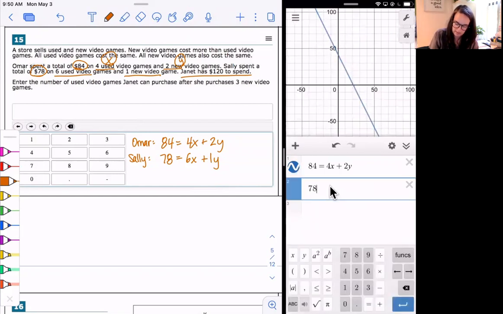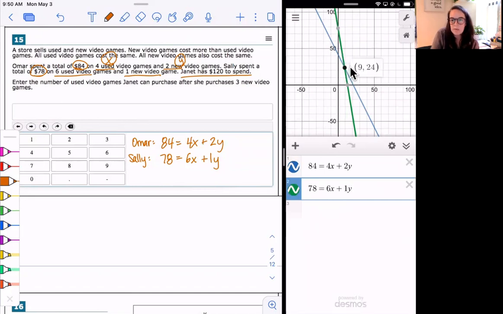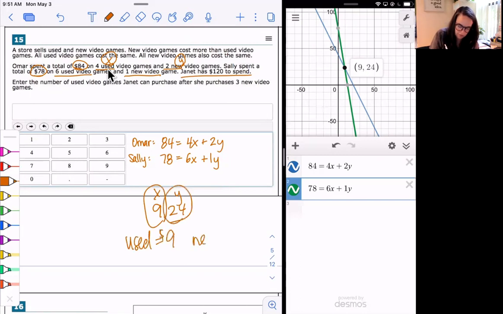I'm going to put in Sally's situation too, 6x plus 1y. So I see there are two situations here, and I need the X and Y to be the same. So I'm looking for that solution where they come together, where they're the same. So I'm going to click there. And that's telling me X comma Y. So 9 comma 24 is X comma Y. So that tells me X, my used games, are $9. So used equals $9 and new equals $24. Right, so used games, new games.